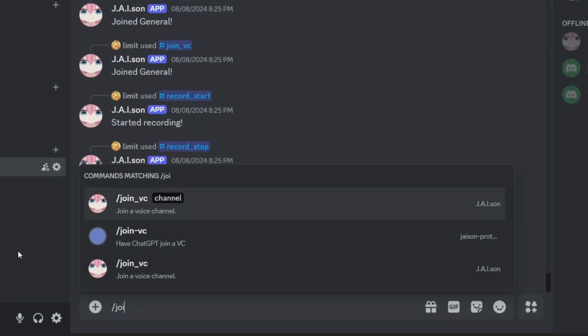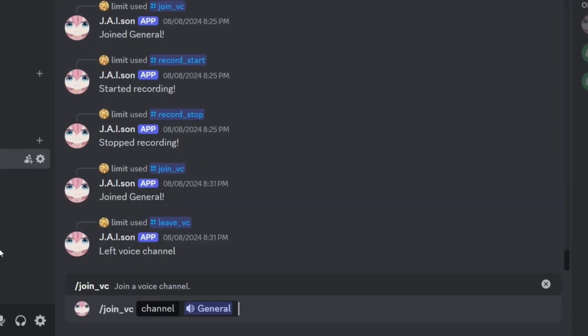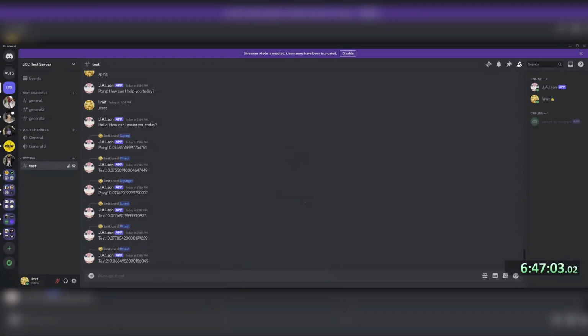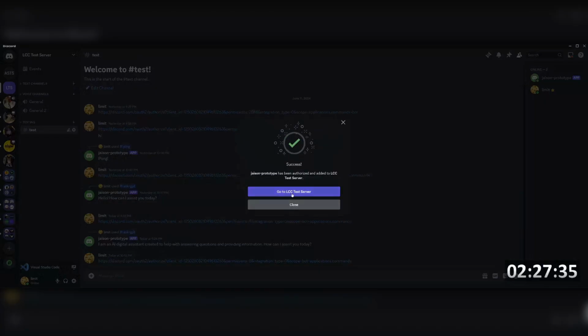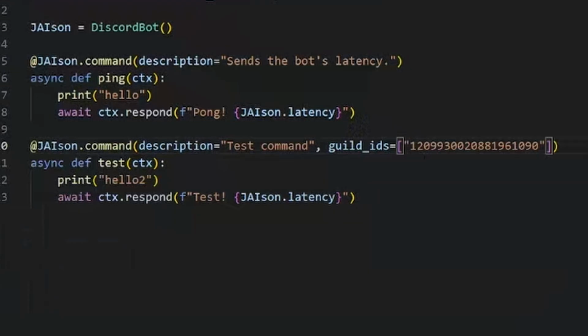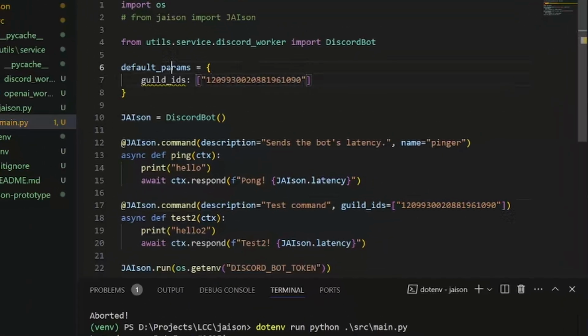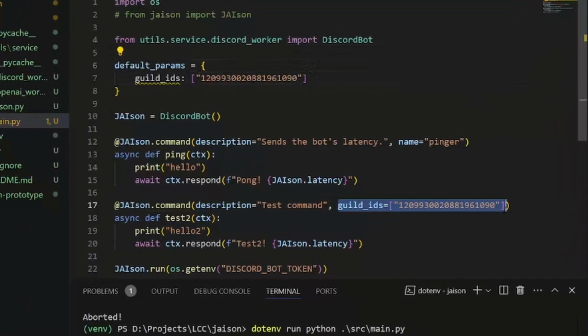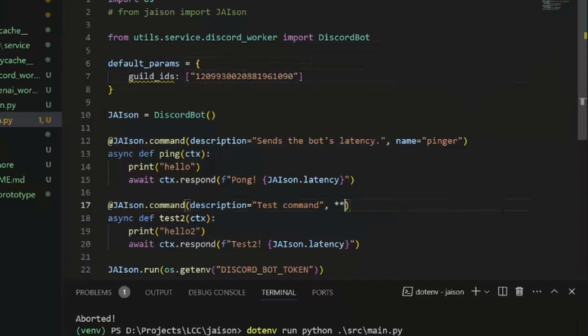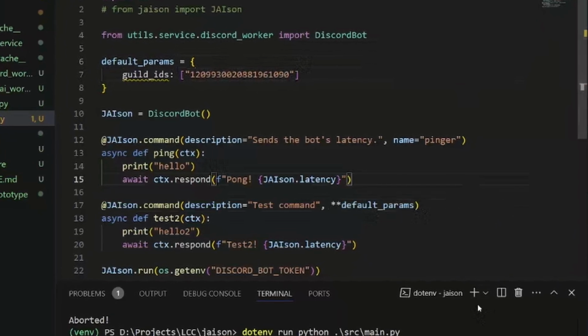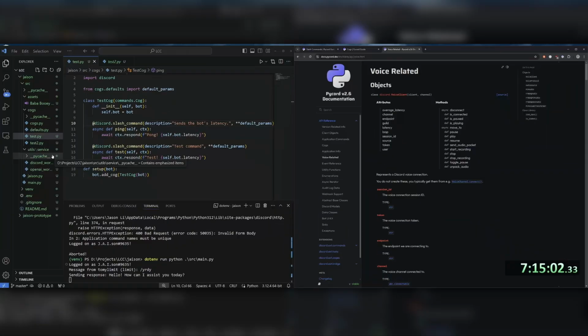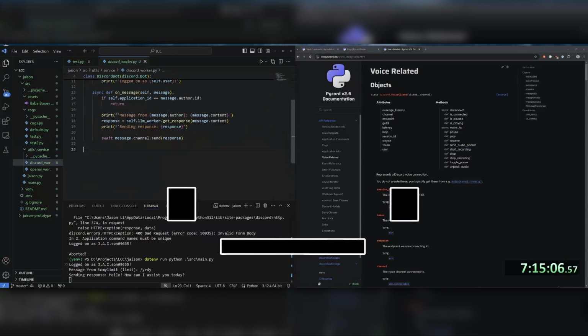Guild commands, on the other hand, they refresh every time you type into the chat box. Therefore, you don't need to refresh or re-invite the bot every single time, and this is a lot more preferable for development. So be sure to specify your testing server ID for every single one of your commands. And I did this by using a default parameter which I pass to every single command like so. That way when I want them to be global again, I can just comment them out in one place. Great, we have finally solved that issue.